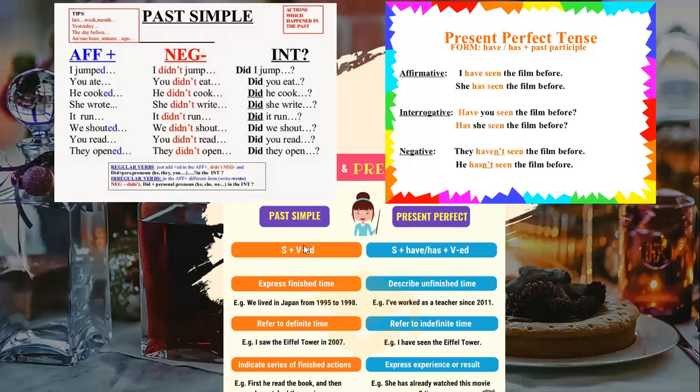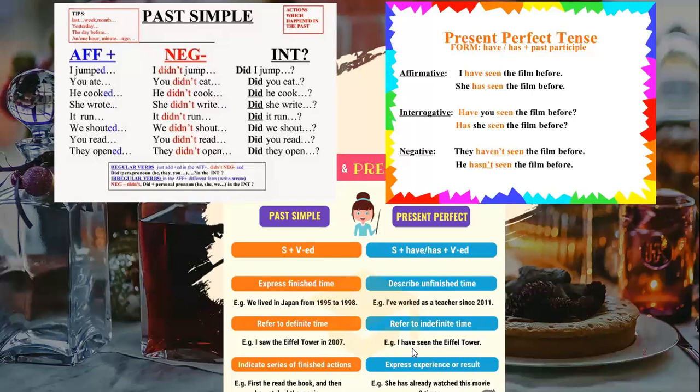The past simple is when we refer to something that finished. I saw the Eiffel Tower in 2007. Okay, in this specific moment, I saw the Eiffel Tower. But in this case, I have seen the Eiffel Tower, but I am not saying the time. I have seen the Eiffel Tower. I am not being specific about the time that I saw it. I have seen it. That's it.